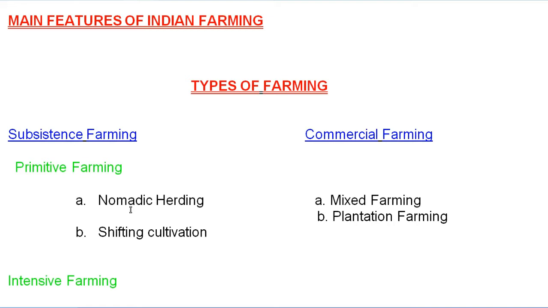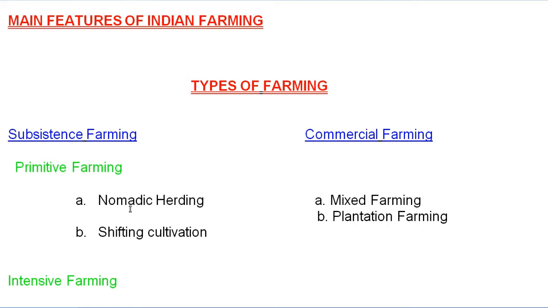Shifting cultivation is known by different names in different countries as well as in India. In the northeast you will get different names. The meaning is the same, but the names are different, like milpa, roka. So the shifting cultivation is known by different names. When you read the lines, you will find the other words also, and from that also a question comes in the exam for 1 mark.